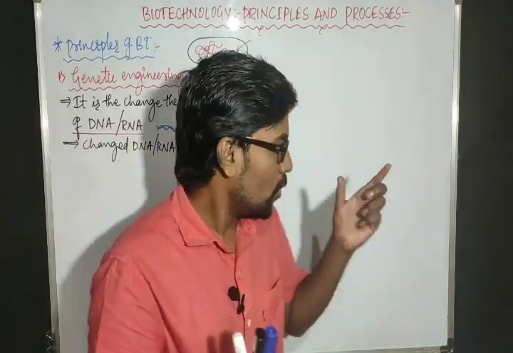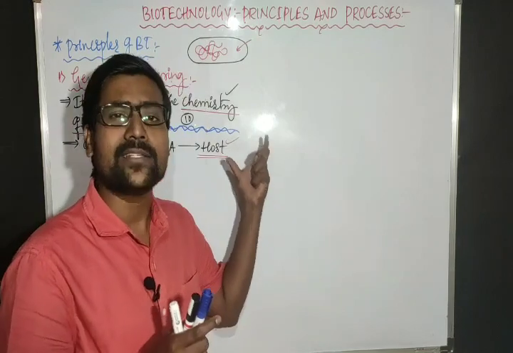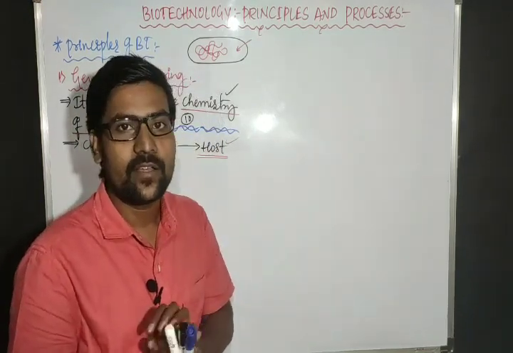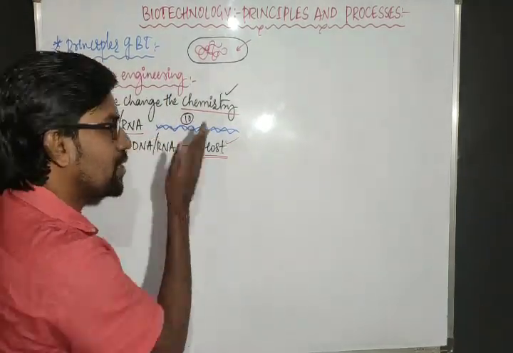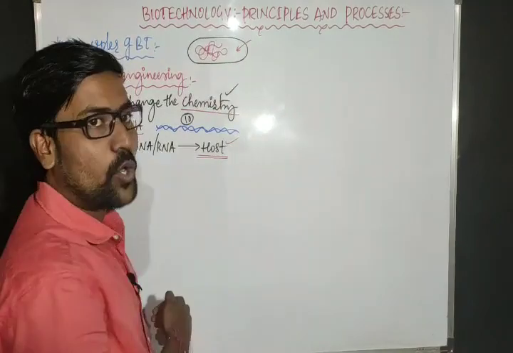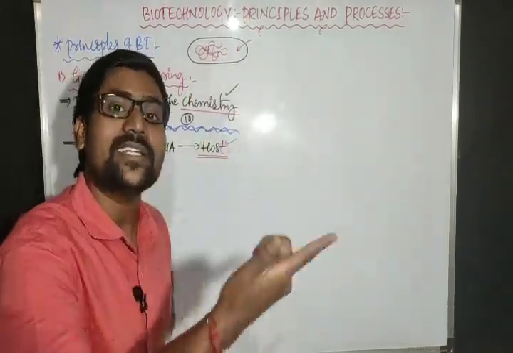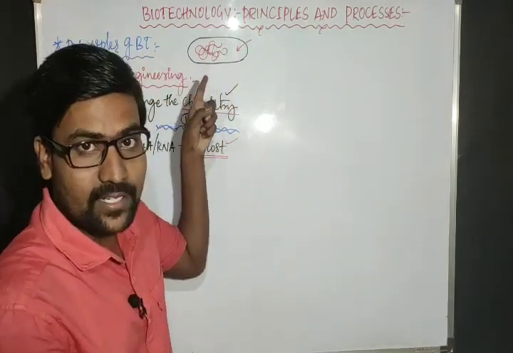Are you getting the point? Host means it is the member or the cell or the organism which is receiving the extra material. So here that changed DNA or RNA is introduced into the host. Then this host cell starts showing that character. Which character? That insulin production character.